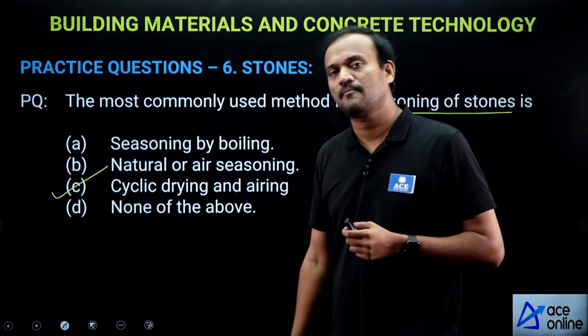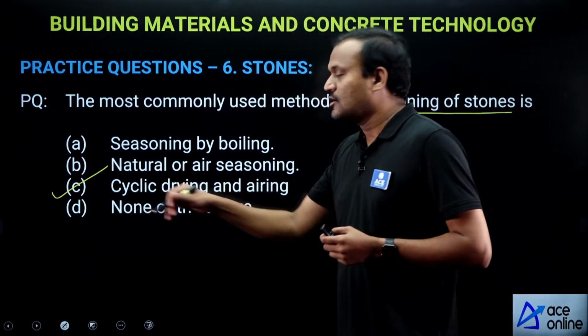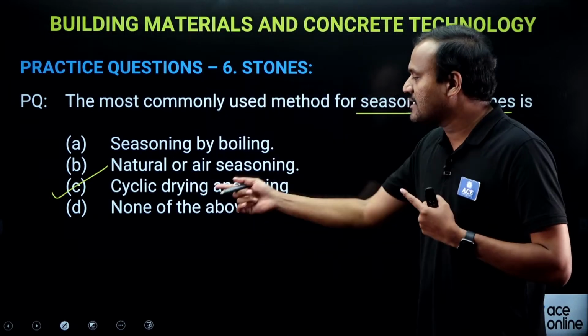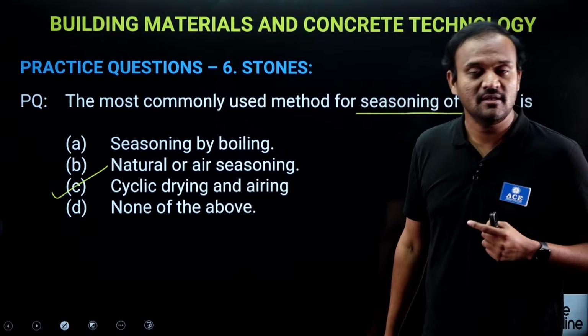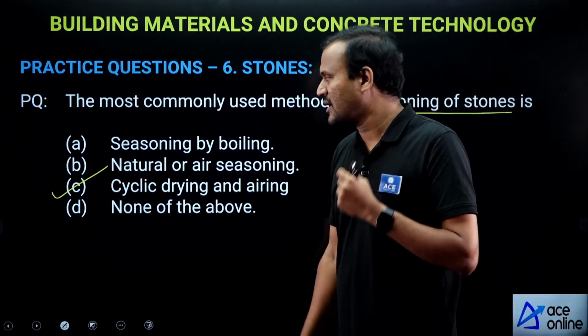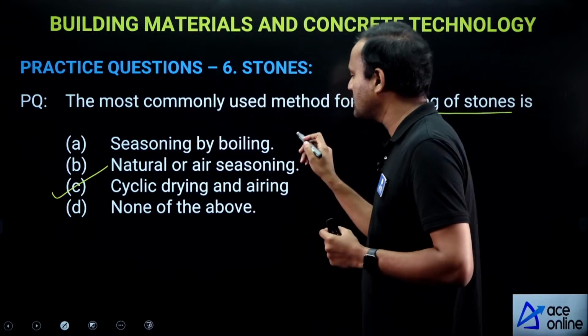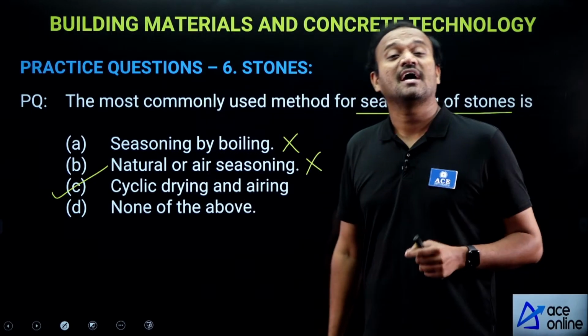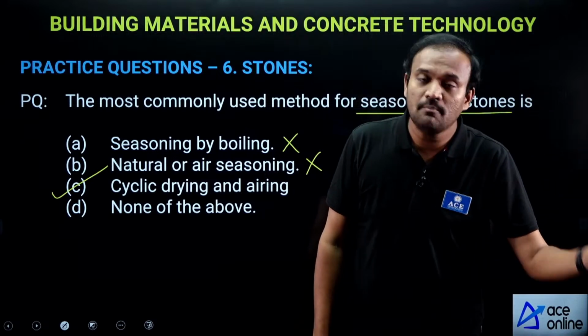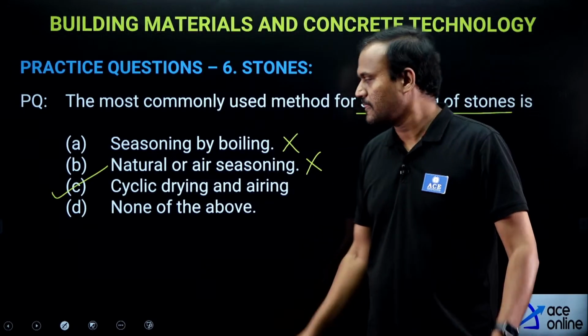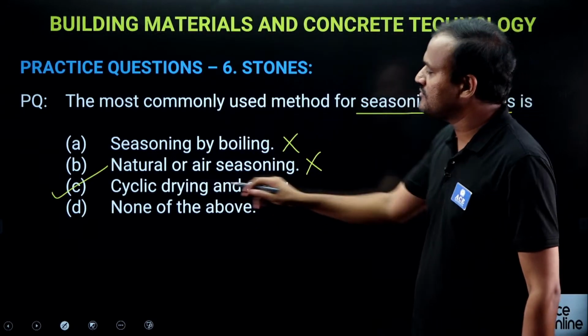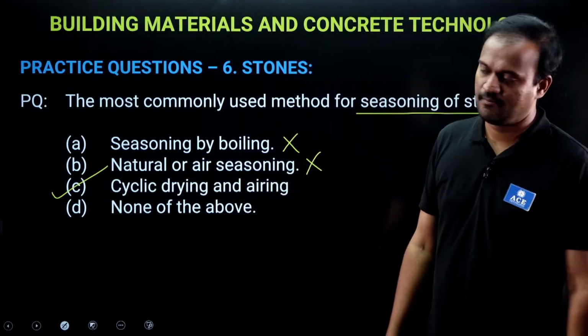Seasoning by boiling and natural or air seasoning are incorrect because they are used for seasoning of timber, not stones. For seasoning of stones, we use cyclic drying and airing.